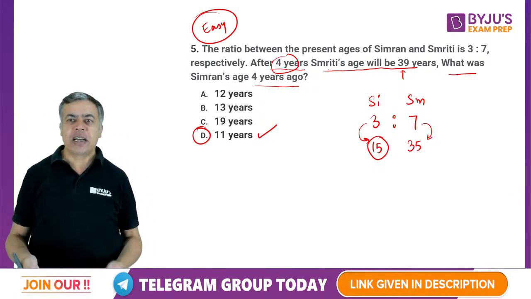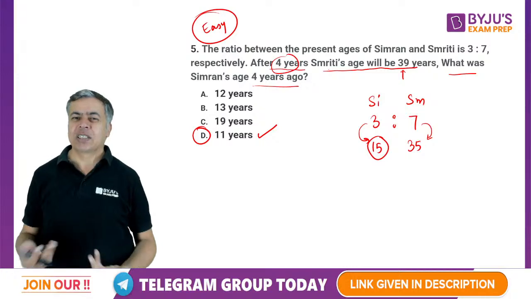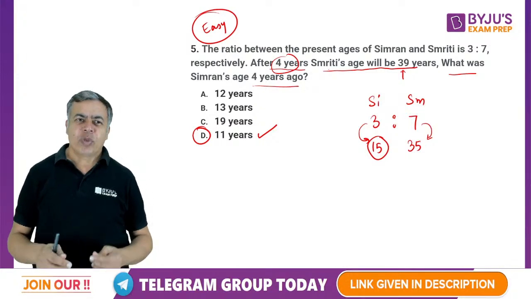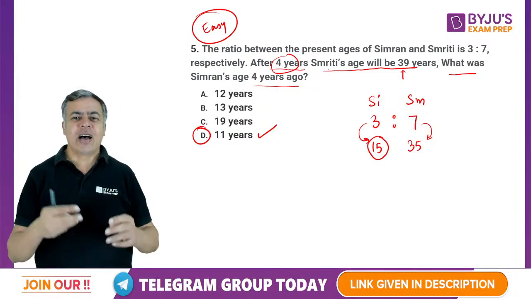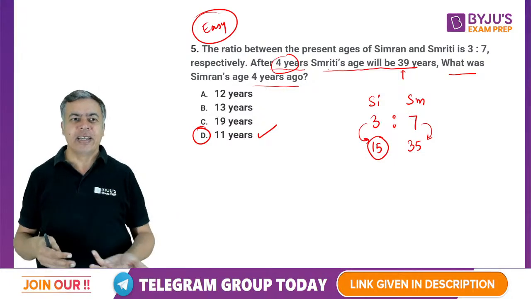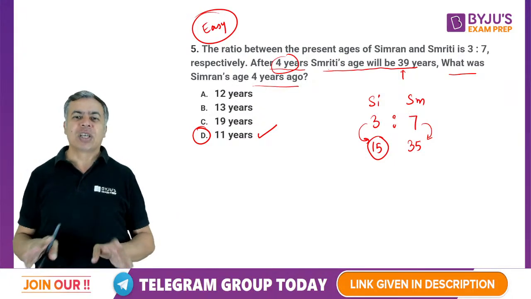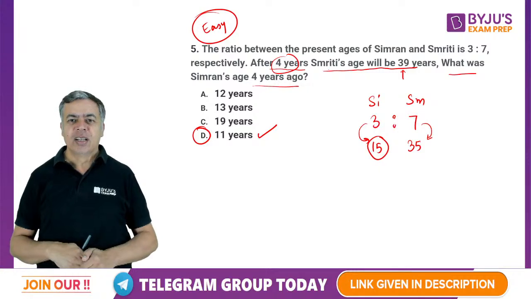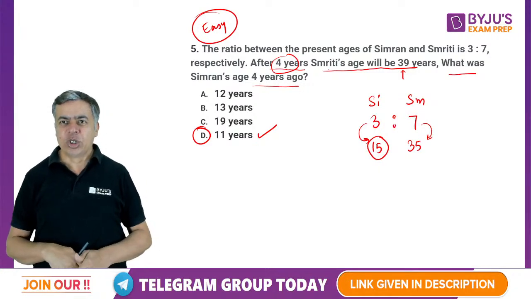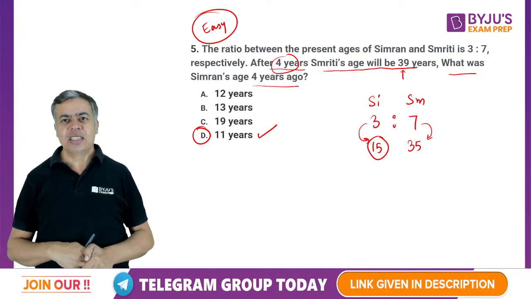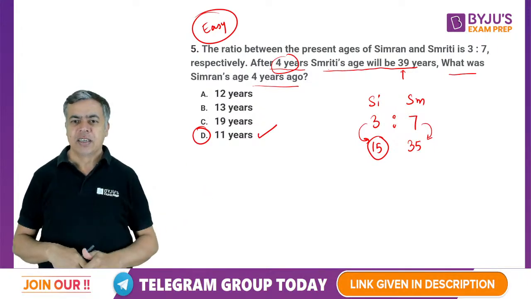Because age was directly given. Smriti's age was given. Indirectly the line was written: after 4 years Smriti will be 39. So in fact Smriti's age was given. So you can put it in the ratio to get Simran's age also, and Simran's age 4 years ago you can answer, right?